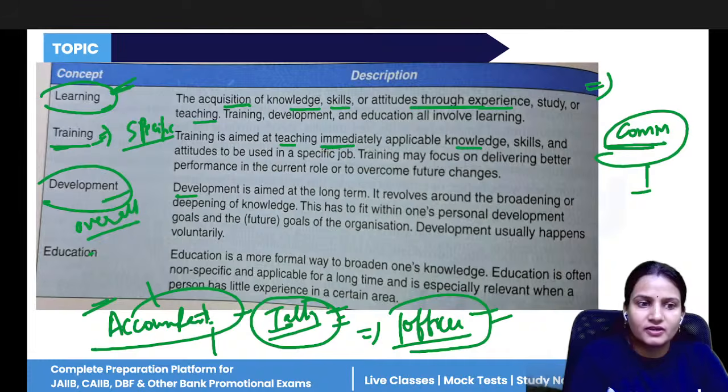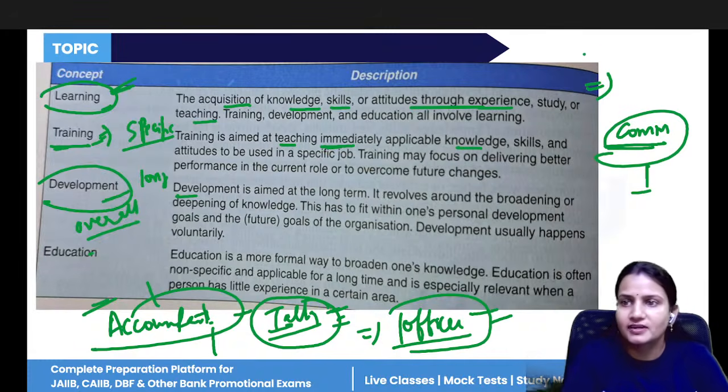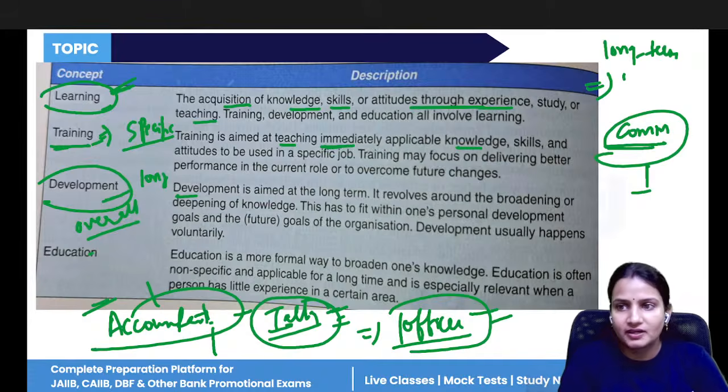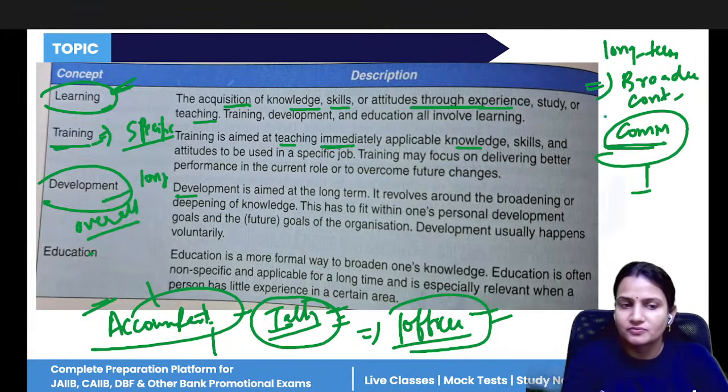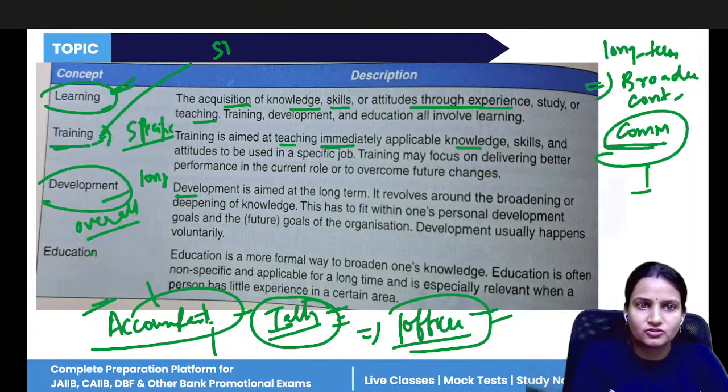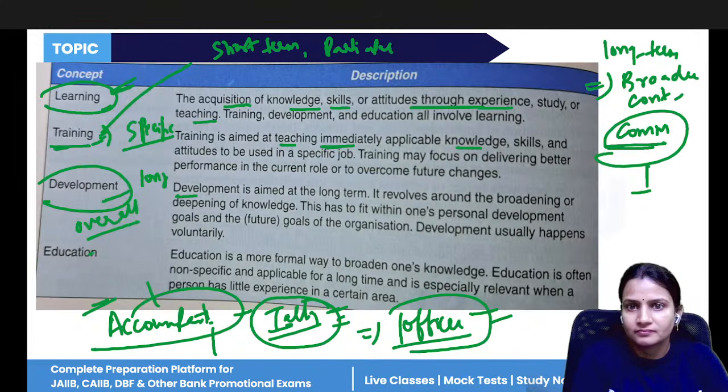So development is for the long term. Can I say development is for the long term? If it is long term, it is broader also. It is a continuous activity also. Whereas training is for the short term. It is for a particular activity. So if development is broader, training is a narrow concept.